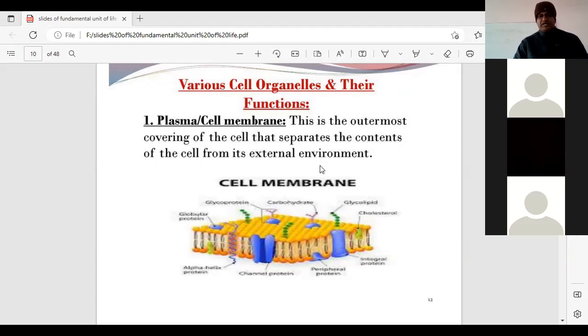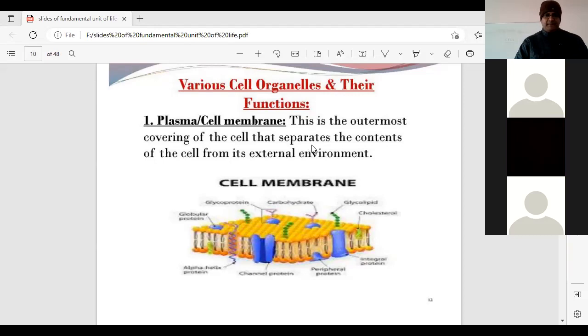Now, students, we are moving ahead with the chapter of the cell, with the cell organelles and their functions. The first and most important is the plasma membrane. The plasma membrane is the cell membrane and it is the outermost covering of the cell.